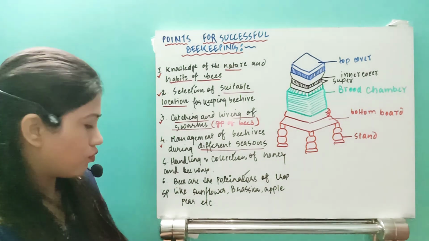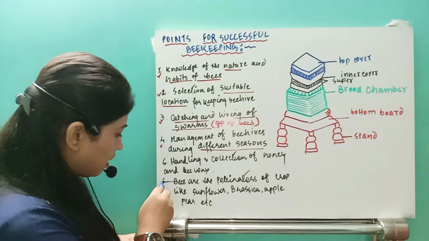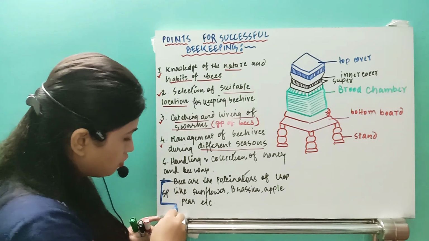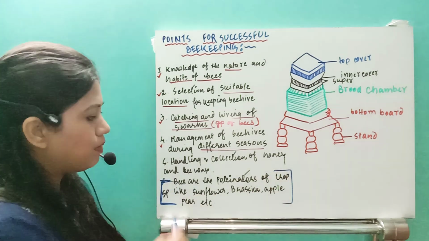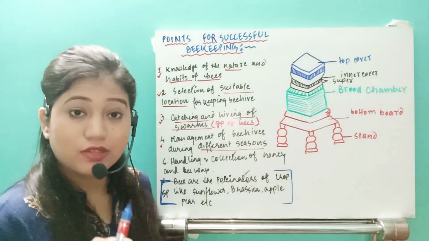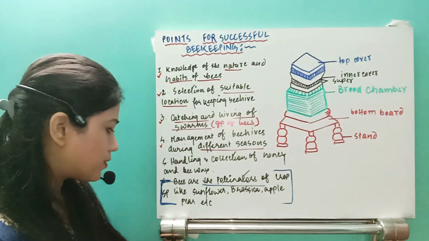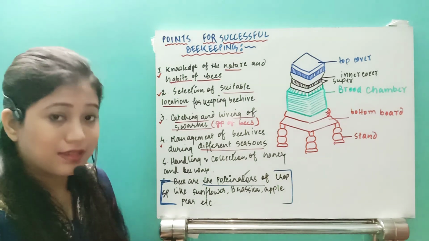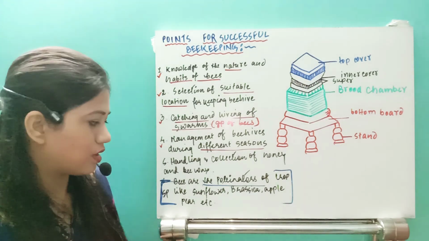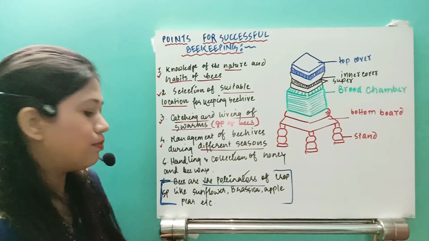One thing we need to know, this is actually not under this point, so this point is going to be important. What is that? The bees are the pollinators. Okay, so a very important thing. They are the pollinators of different crop species like sunflower, brassica. Brassica is the oil producing seed. Next one, apple, pear, etc.